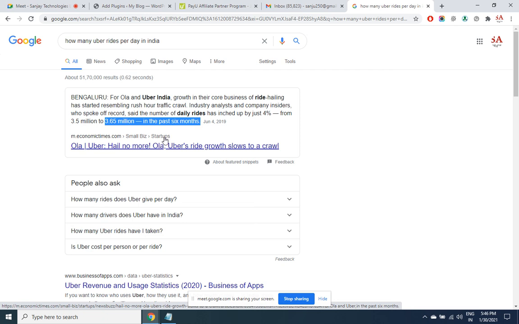So good enough for him to track the people and their needs and accordingly target the ads which are relevant to your interest. So that way, that is going to be a game changer. The day each country's government allows you to enter into the personal life of the people, Google is going to become a superpower. Whether that day will come or not, time will tell us. But even today, Google is a monopoly.